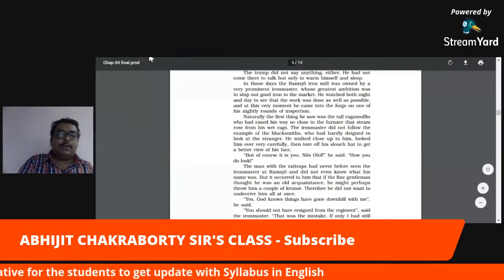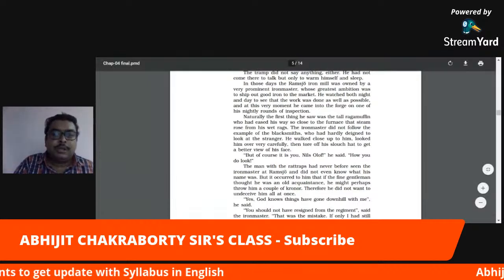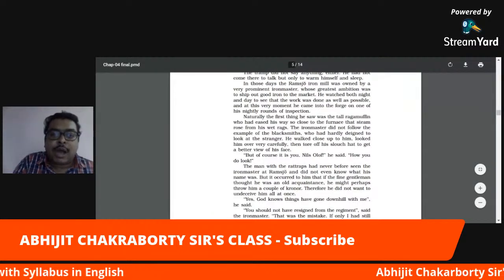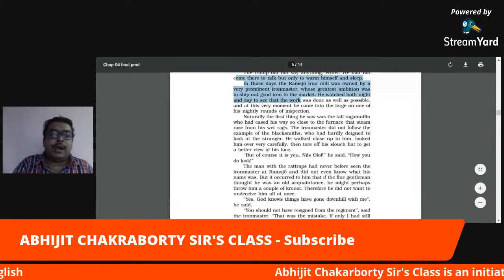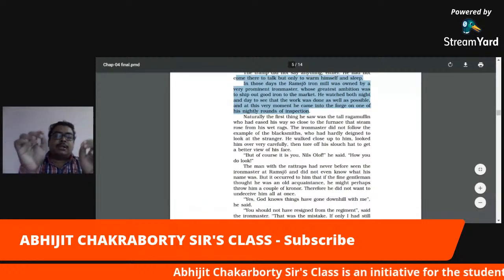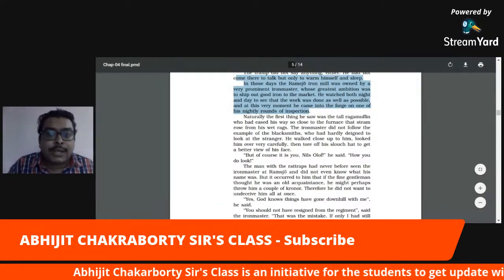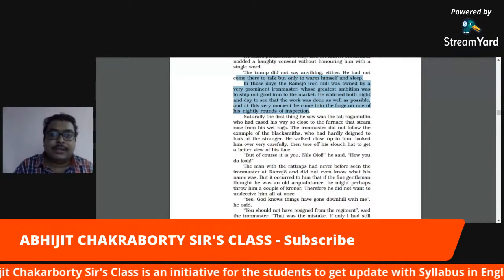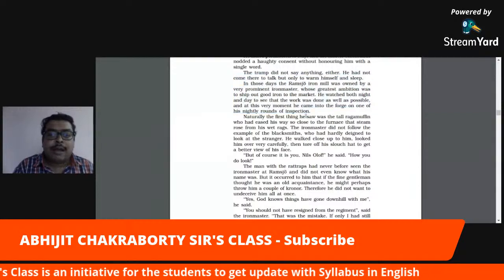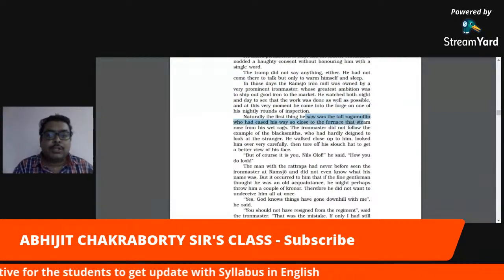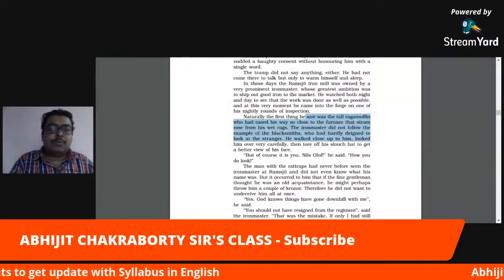If we are getting to the point here, the most important thing is that in those days, the Ramsey iron mill was owned by a prominent iron master. So the iron master suddenly came, and what did he see? He saw the tall ragamuffin who had eased his way so close to the furnace that steam rose from his clothes.